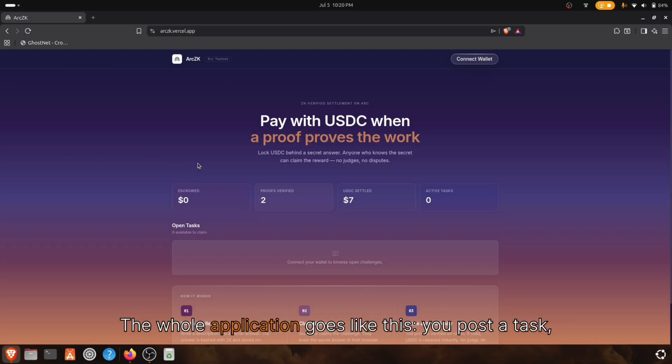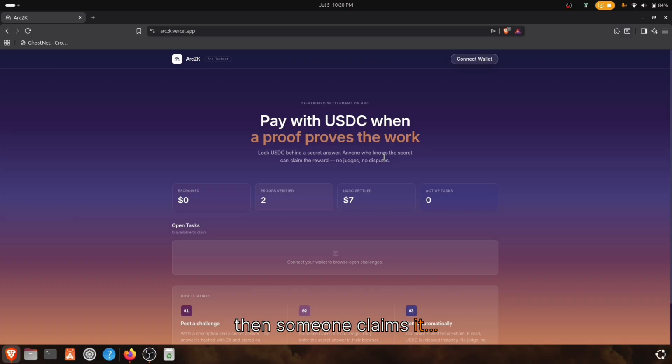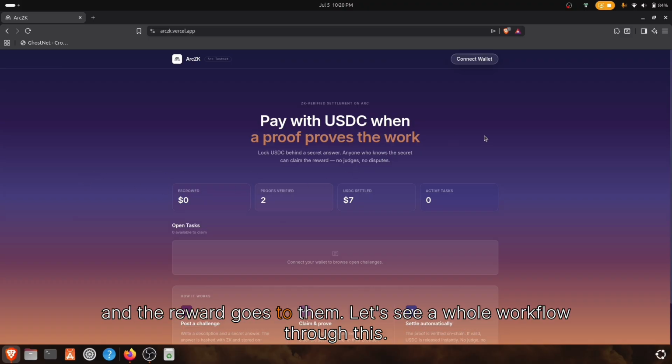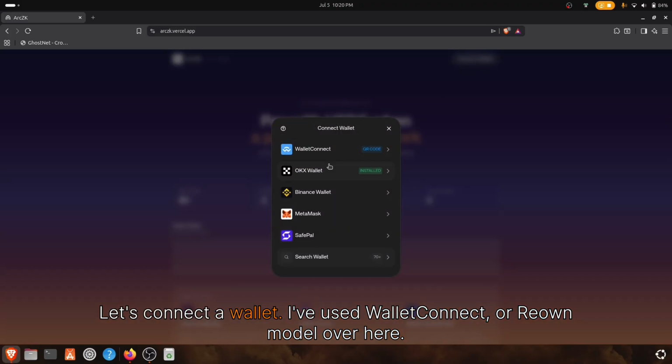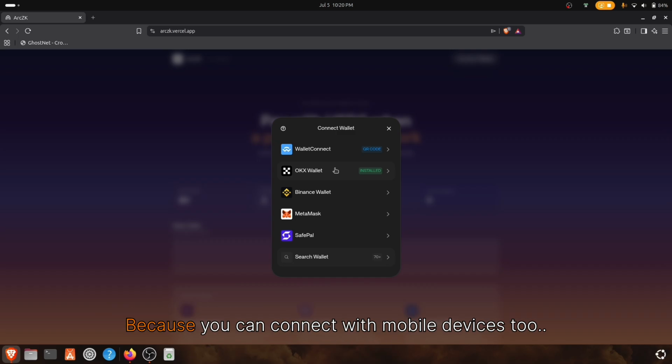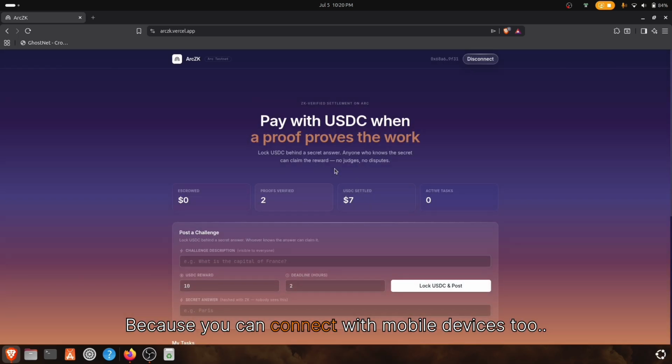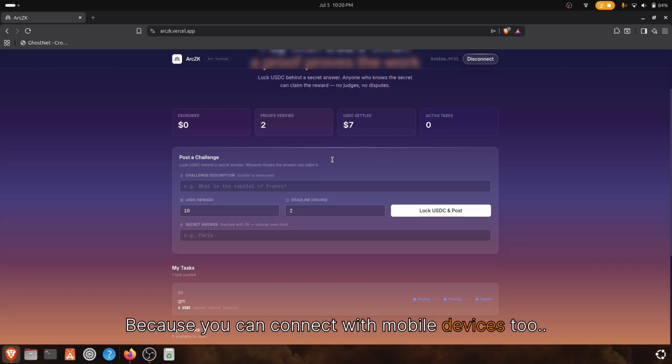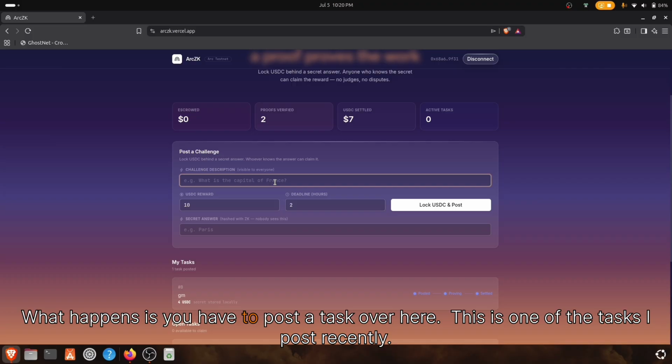The whole application goes like this. You post a task, then someone claims it, then someone answers what you expected, and the reward goes to them. Let's see the whole workflow. Let's connect a wallet. I've used the WalletConnect or Reown modal over here because you can also connect with mobile devices. What happens is you have to post a task over here.